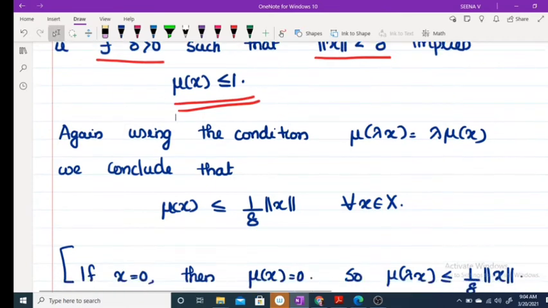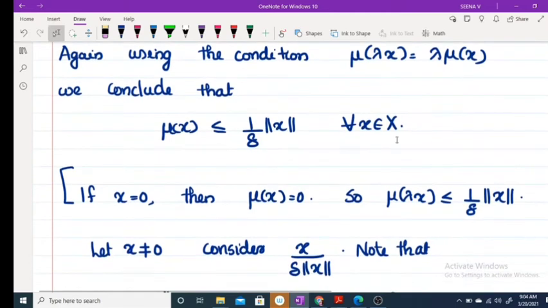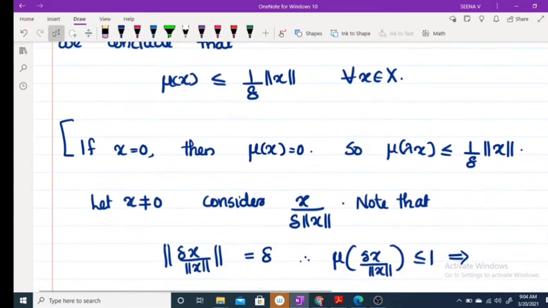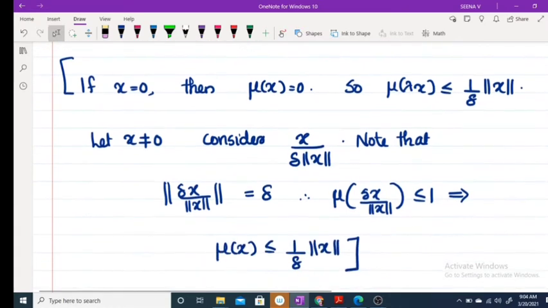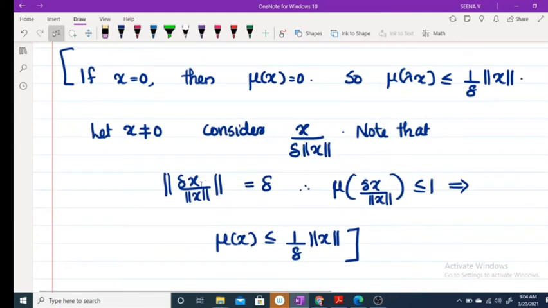So if x equals 0, what happens? Then mu of x is equal to 0, so mu of x is less than or equal to 1 by delta into norm of x. Otherwise, if x is not equal to 0, consider delta x by norm of x. Now, what is the norm of delta x by norm of x? It is equal to delta, since norm of x cancels.